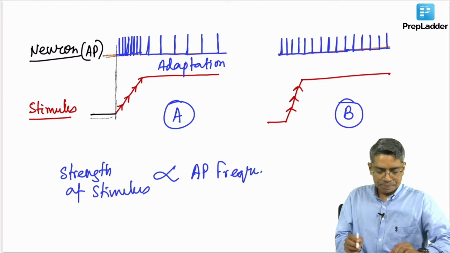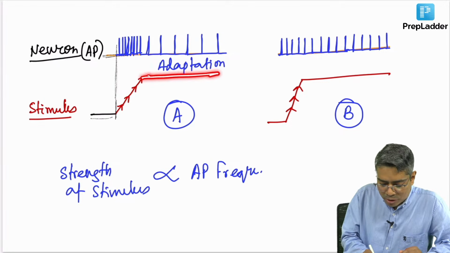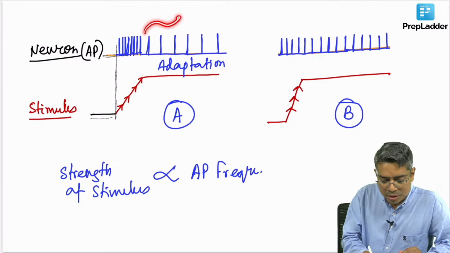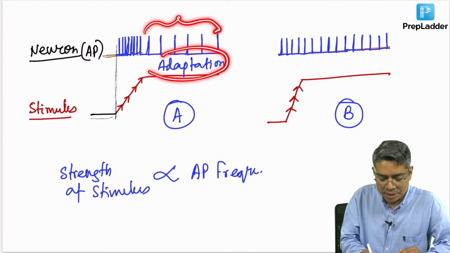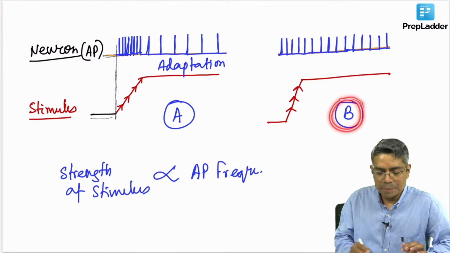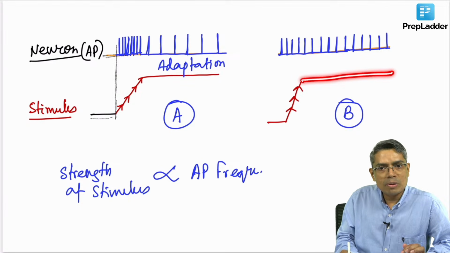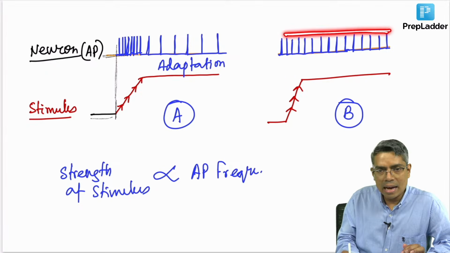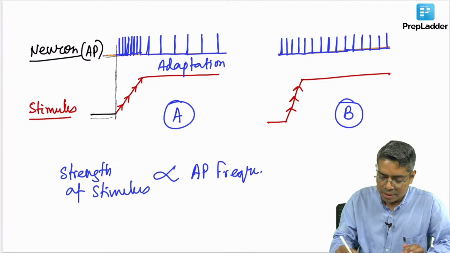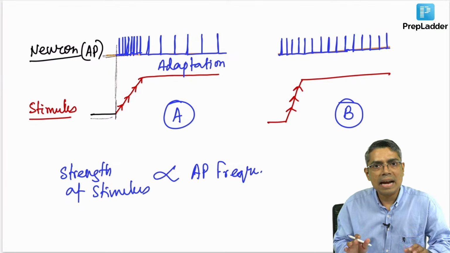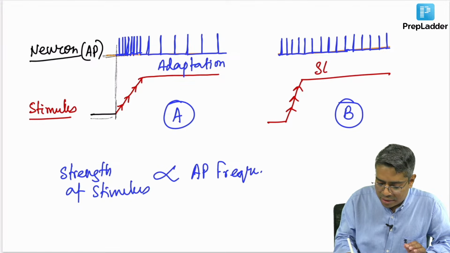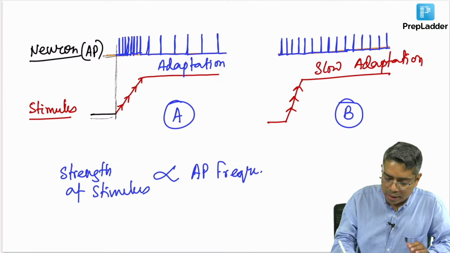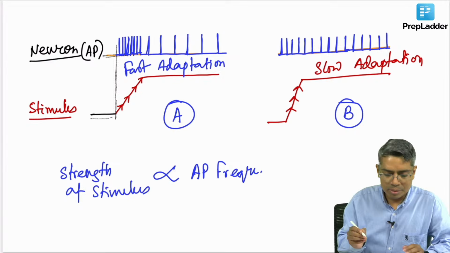In A receptor, whenever I hold the same amount of stimulus for long duration, the frequency of action potential is reduced, meaning adaptation is happening. But in the second receptor, even when I hold the same stimulus for long duration, the frequency of action potential is not decreasing at all. That means the second receptor is not getting adapted; it is the slowly adapting receptor, and the first one is the fast adapting receptor.